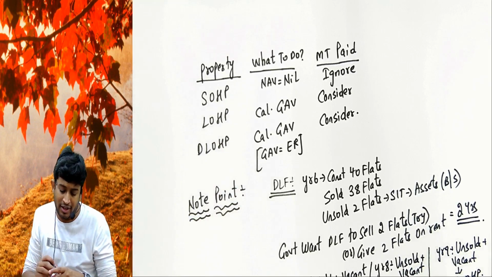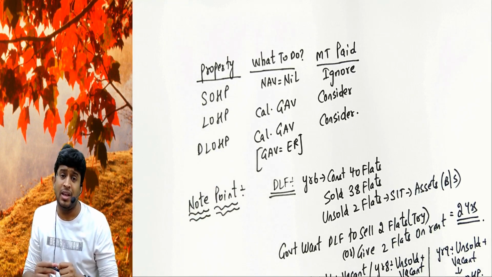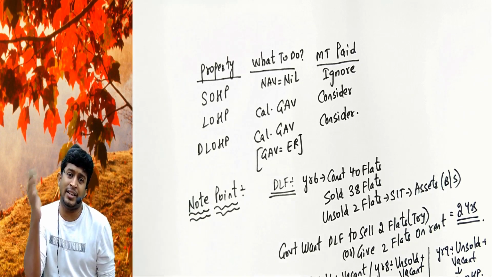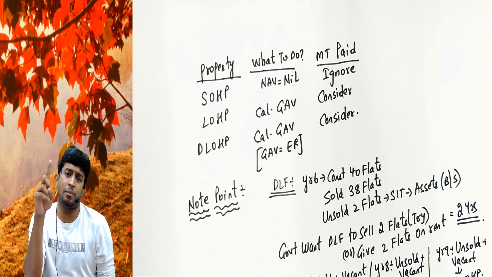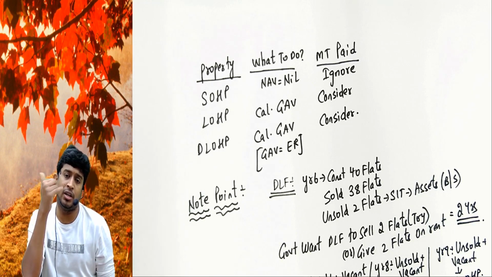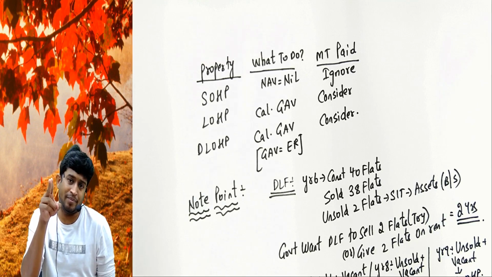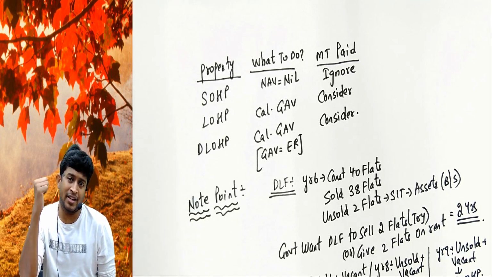Even though vacant, treated as deemed to be let out, it is equivalent as if it is let out, and we will calculate the pro forma, and you have to pay tax on notional income even though not actually earned, not received. Government is giving you 2 years time. Either sell, get income, pay tax on that. Either give it on rent, get income, pay tax on that.